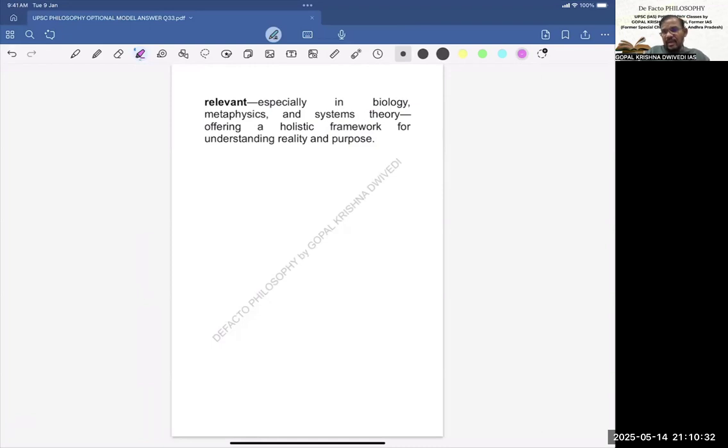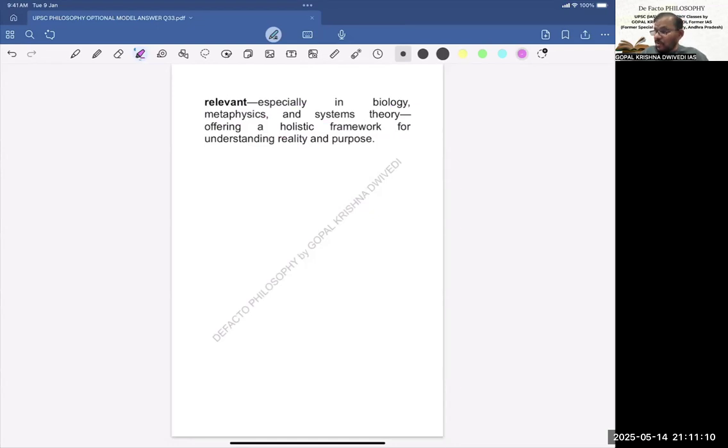Here, first we have described all four causes. Then we have gone on to evaluate their relevance in modern science. Then we have critically evaluated with two streams of philosophers what they feel about that. Whether they are relevant for modern science or not is also part of the critical evaluation. And finally we conclude that it's not wholly relevant to modern science, but definitely quite relevant. So this concludes the model answer for this question.